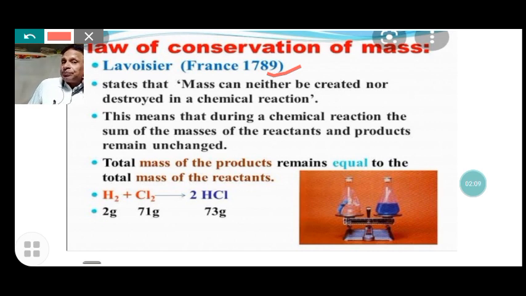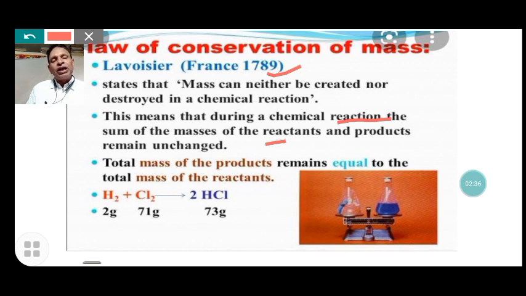This means that during a chemical reaction, the sum of the masses of the reactants, the substances that take part in the chemical reaction, and the products remains unchanged. That means the total mass of the products remains equal to the total mass of the reactants.